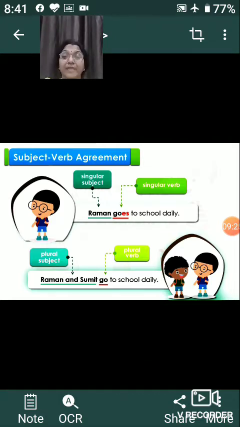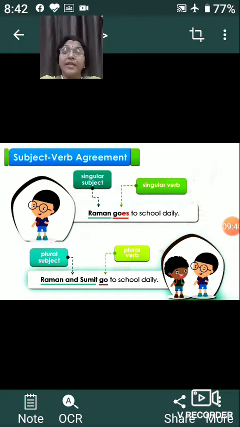Let us go with one example. Raman goes to school daily. Raman is singular, no? A boy. And when we have the subject singular, the verb should always be written in the singular. That is why, to make the verb singular, what do we do? We use s or es. To make the verb singular, we use s or es.